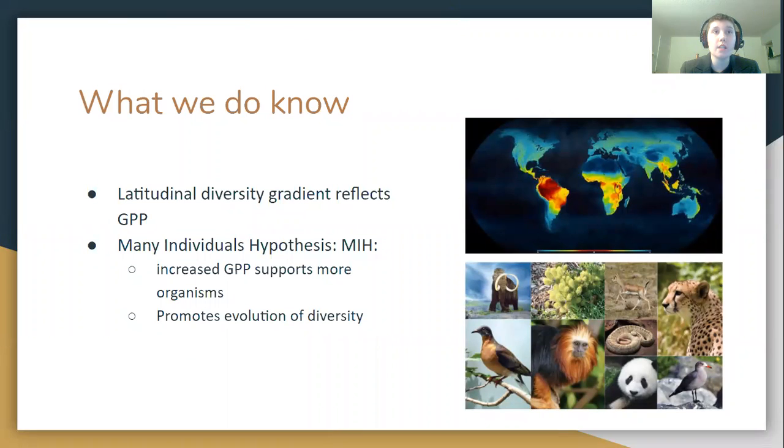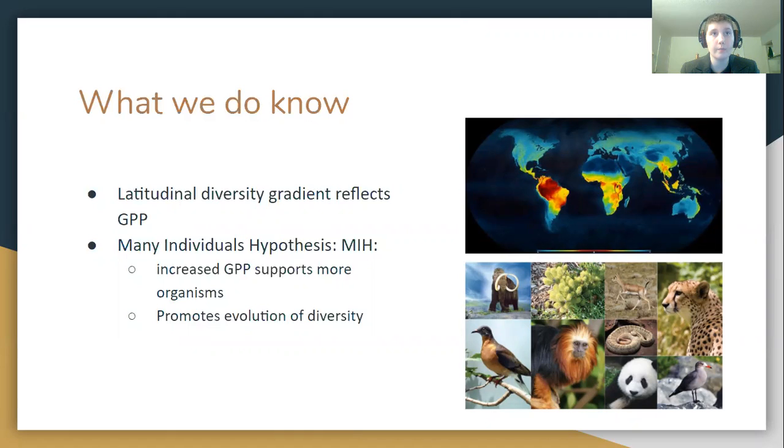For my research project, my group was asked the question, does primary productivity affect animal relative abundance? So what is primary productivity? This is the rate at which plants and other photosynthetic organisms produce organic compounds in an ecosystem. Relative abundance refers to the percent composition of an organism of a particular species relative to the total number of organisms in the area.